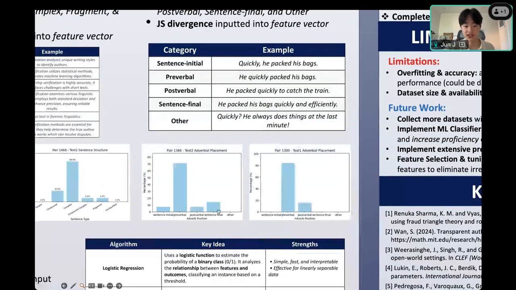So for example, here you can see that author number 1 has a more balanced use of adverbial placements. However, author number 2 pretty much only uses preverbal placements for all of their adverbs. So this feature effectively lets you figure out if someone has a preference for where they place their adverbs, for the ultimate goal of figuring out if someone was academically dishonest.